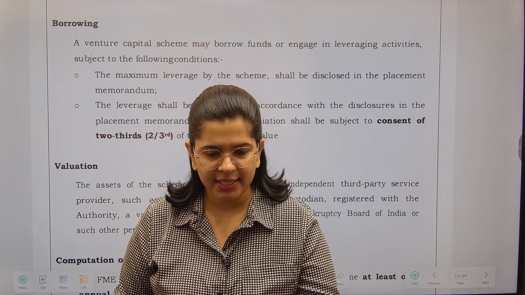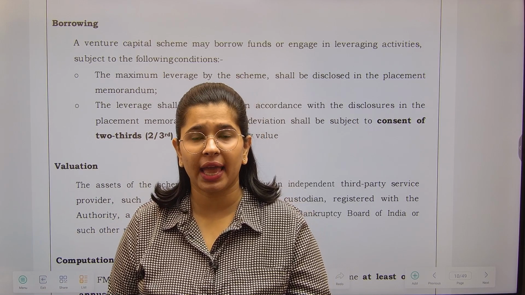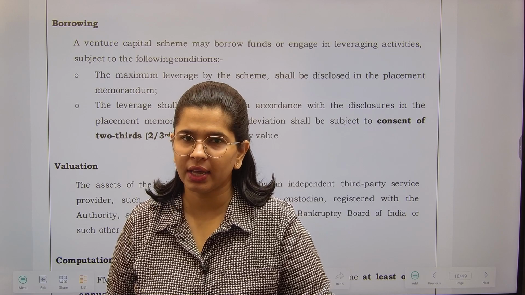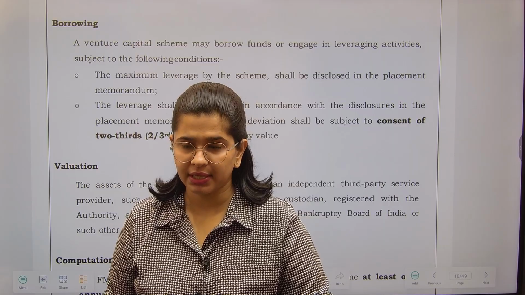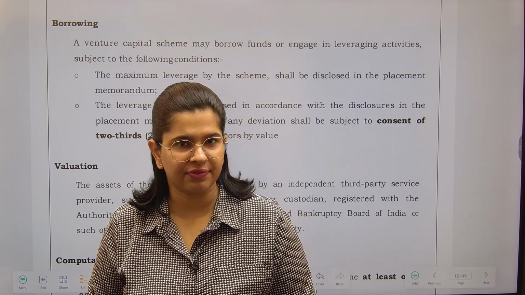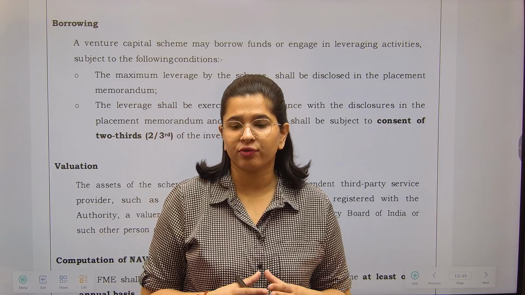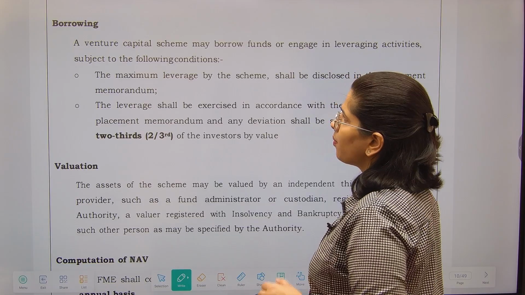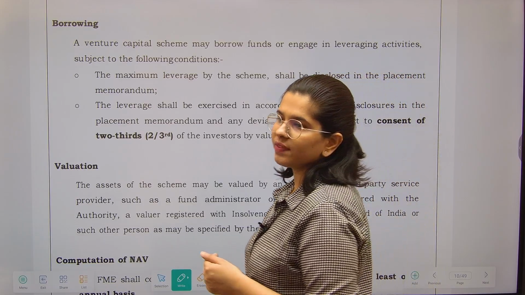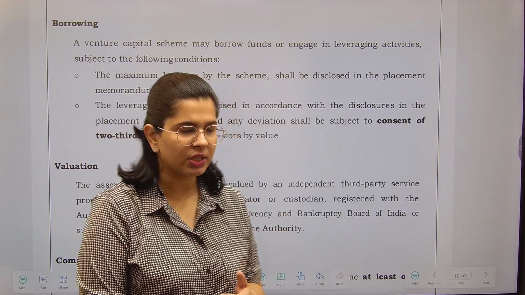So today we'll be continuing our session from the venture capital schemes, right? We have done venture capital undertakings and venture capital schemes in our last session, and there are a few more points left in it. So let's start with that, and we'll see so many other things that we have to cover. Number one is borrowing. Whenever you are launching a venture capital scheme, how much can you borrow? How much consent do you need?